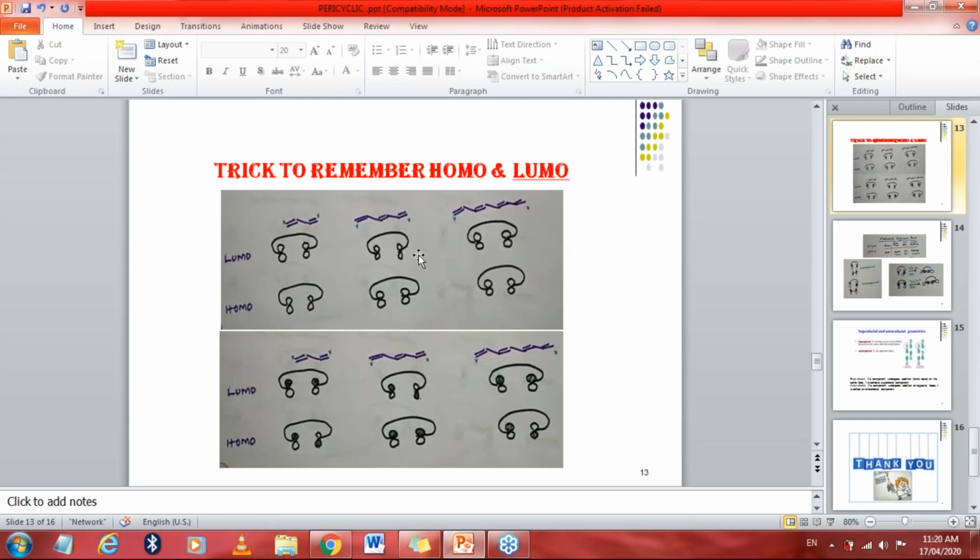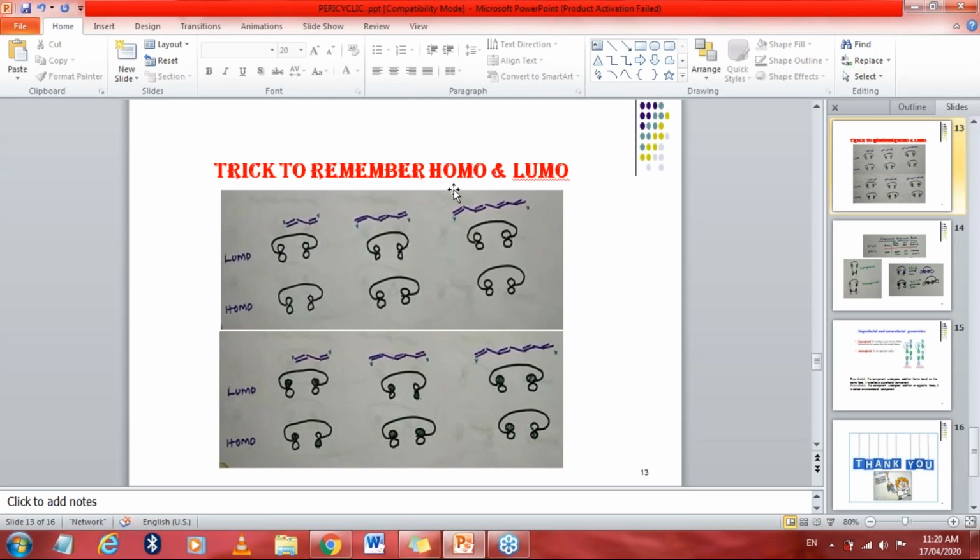Now come to this side. Firstly, we should know very well that molecular orbital describes the behavior of electrons in the molecule. The next thing, these molecular orbitals are of two types, HOMO and LUMO. Now what is HOMO? What is LUMO?